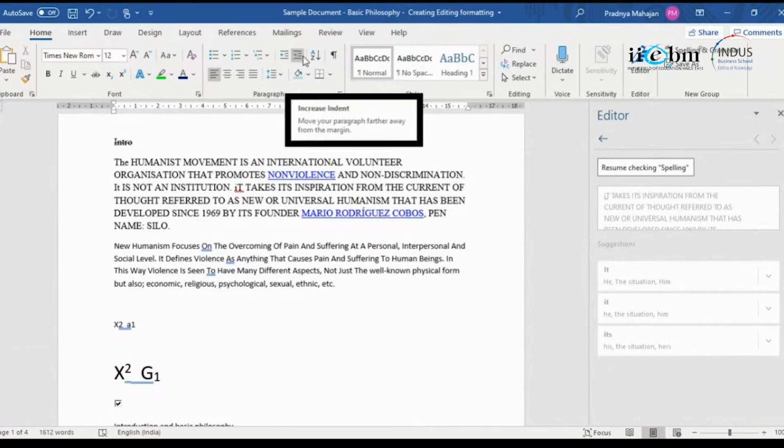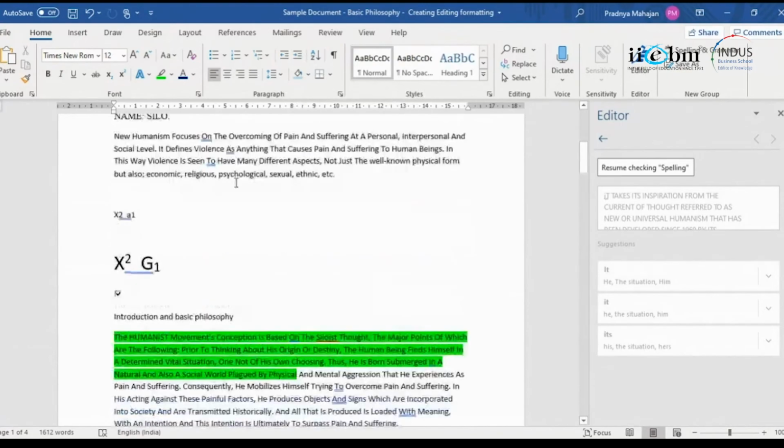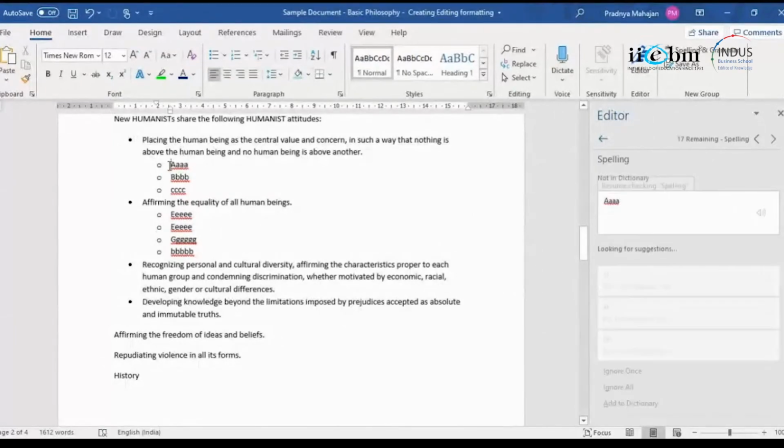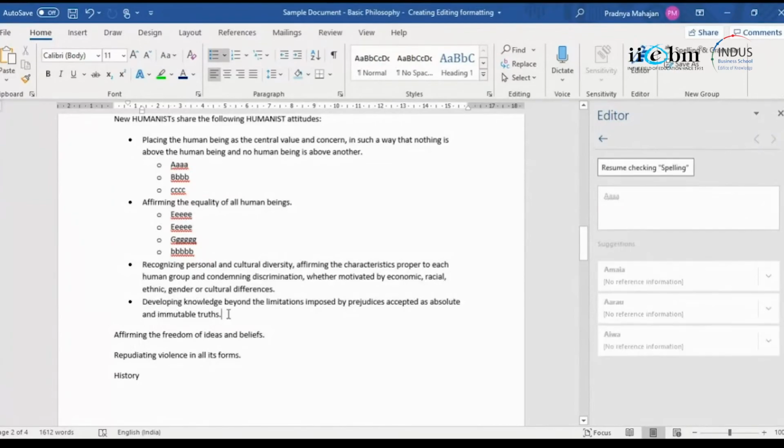Indent highlights the subparts of a document. So, for example, when I went here and I indented this, it means these are sub points of the main point. So that's your indentation. When I click here, it is an indented document. You can also press a tab. Tab is also very important. Let's say when I press a tab here, it will take it as a sub point.